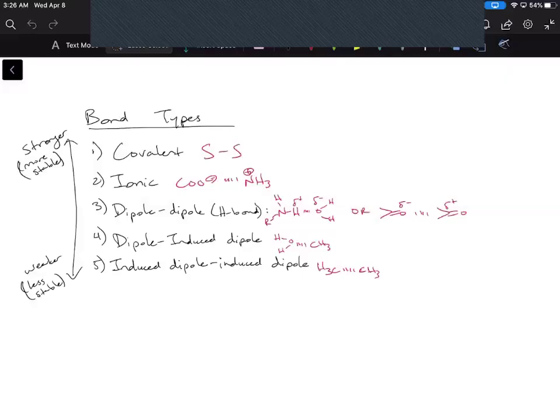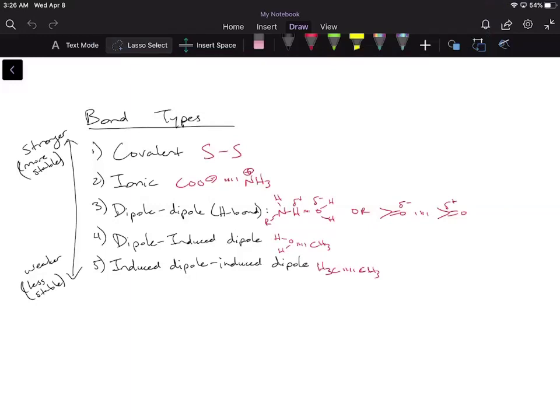Okay, so I really quickly just want to go over the different bond types and give you a conceptual basis for why certain bonds are stronger than others, and clear up some confusions about covalent versus ionic bonds, because a lot of students come in saying, well, I thought ionic bonds are stronger than covalent, so why are you guys telling me covalent is stronger than ionic?